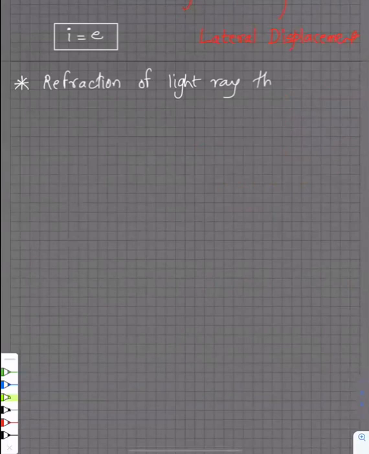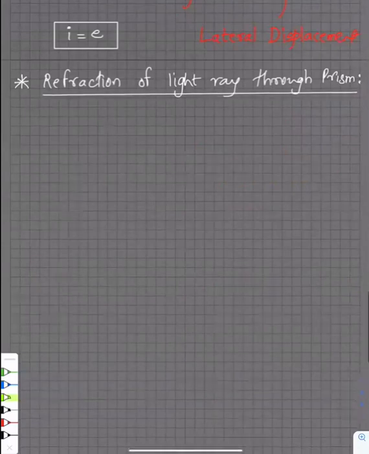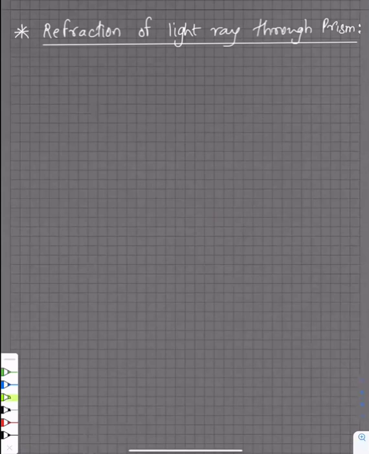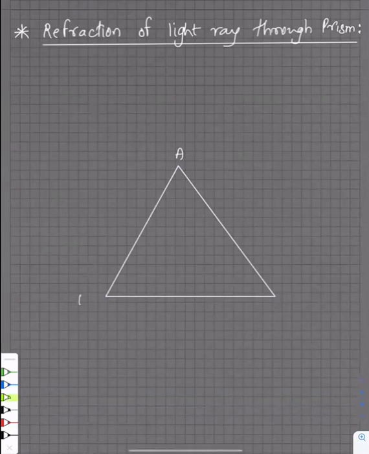Everybody knows what a prism is? Yes, sir. A triangular prism, guys. When we say prism, we mean a triangular prism. In a prism, when you look from the front, what will be the front view? It will be like this. We are talking about an equilateral prism right now. So this is your prism. I'll name it A, B, C.